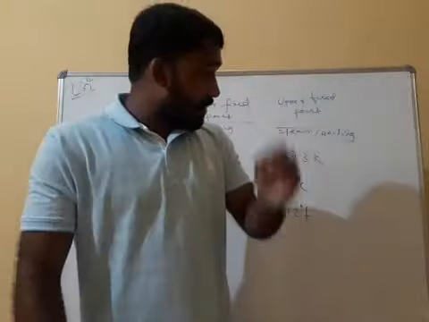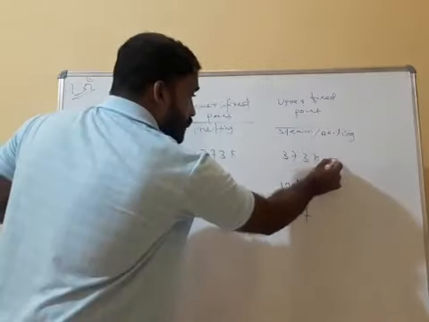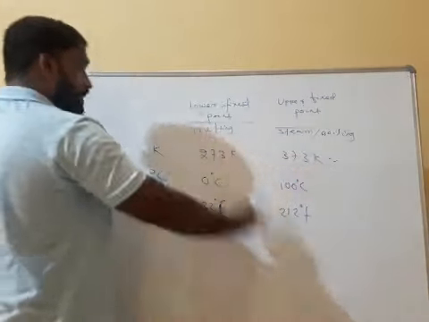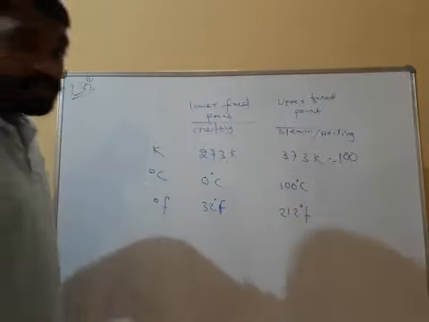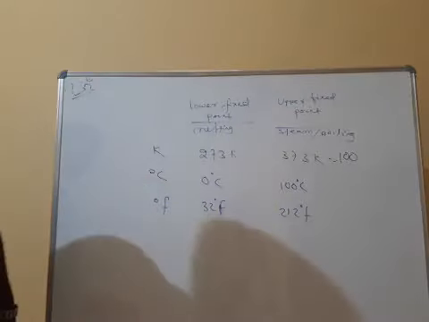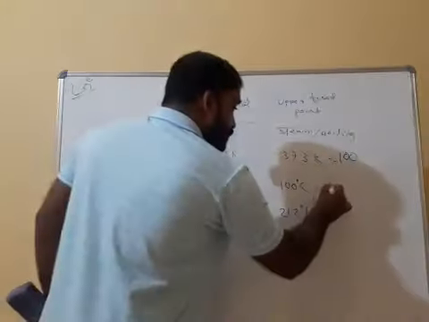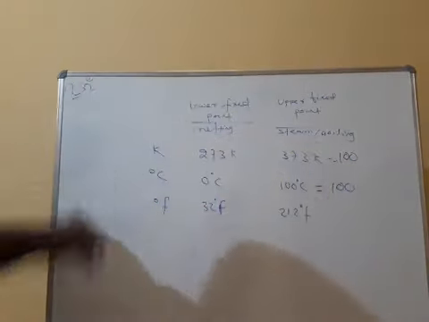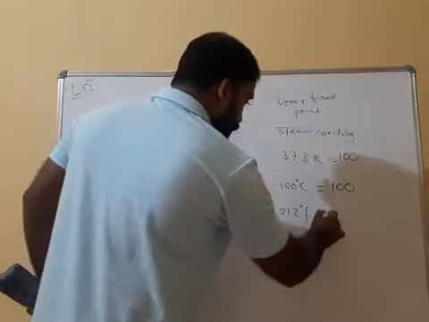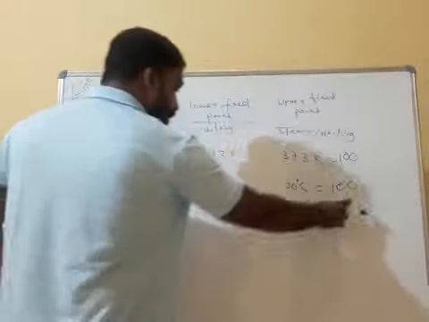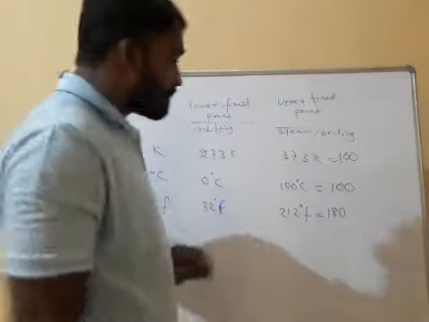From here we can see that in Kelvin, the difference between boiling point and melting point is 100 divisions. In degree Celsius also, 100 divisions are there. Whereas in degree Fahrenheit, 180 divisions are there. Clear?